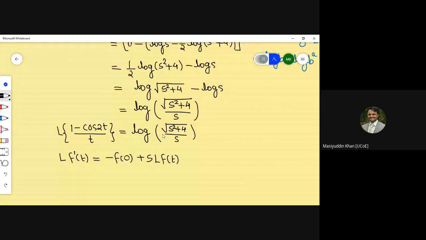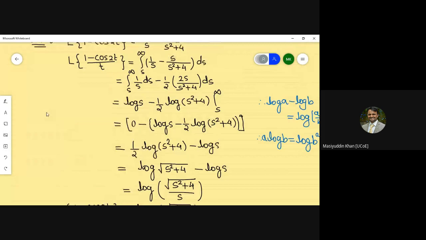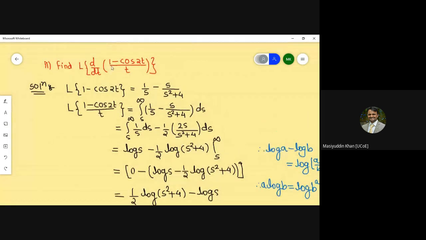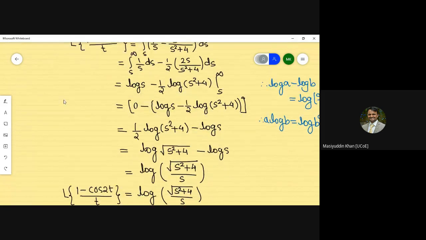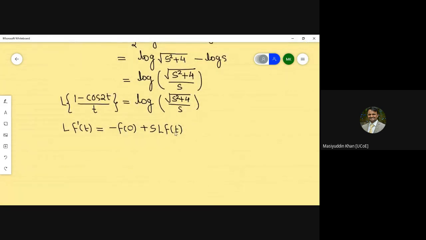So you can just observe this part. Laplace of f of t is calculated here. According to the problem, what is our function? The function is clearly given as 1 minus cos 2t by t. So we already calculated the Laplace transform of f of t, that is log of under root of s square plus 4 by s.